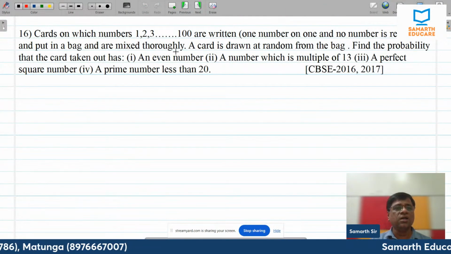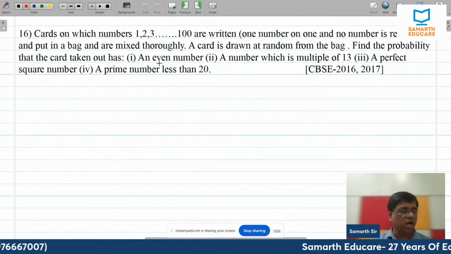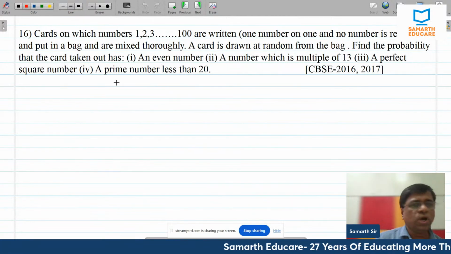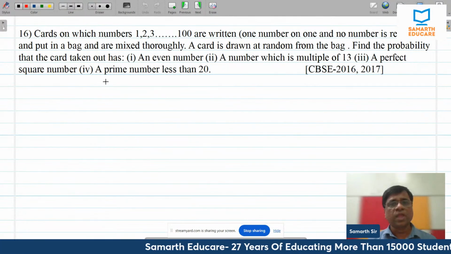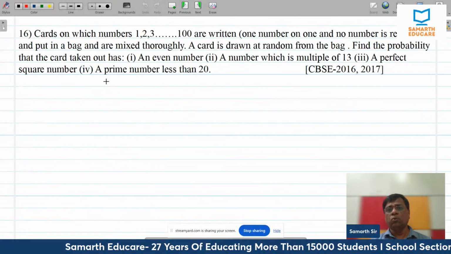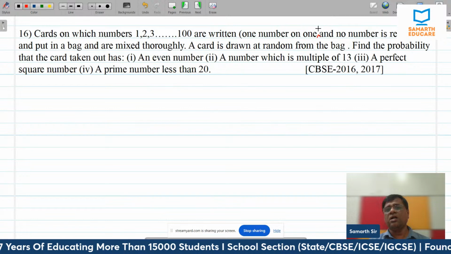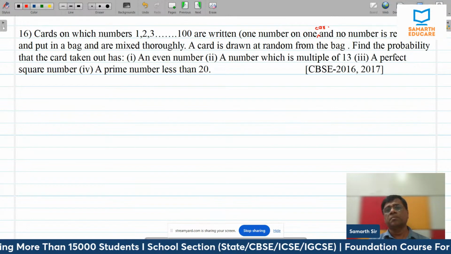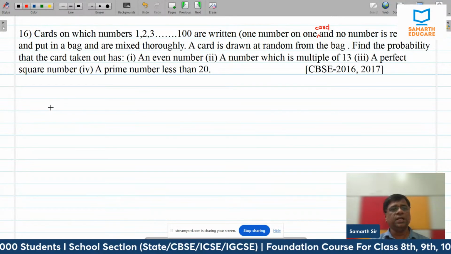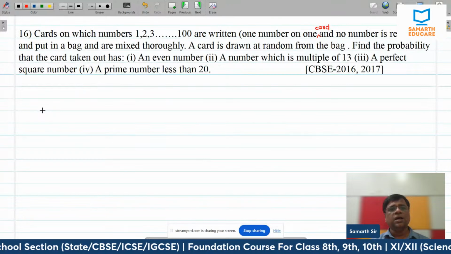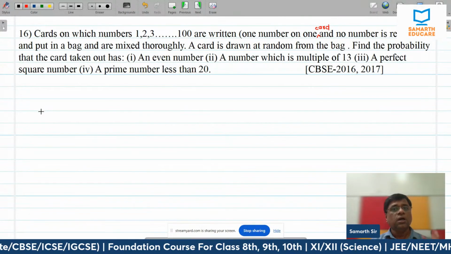Here, the questions are cards on which numbers 1, 2, 3 up to 100 are written. One number on one card, and no number is repeated, and they are put in a bag and mixed thoroughly. A card is drawn.